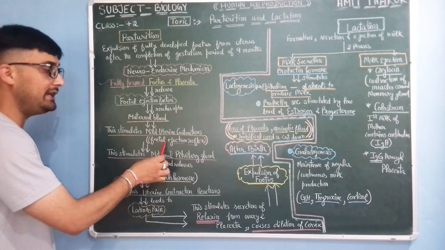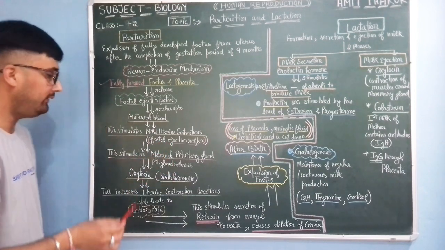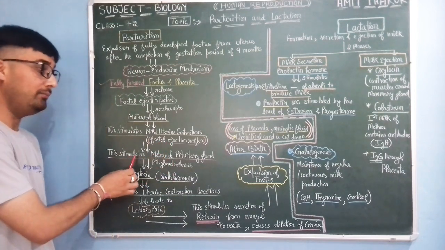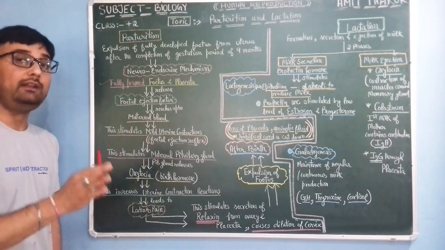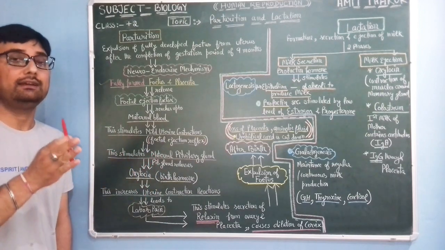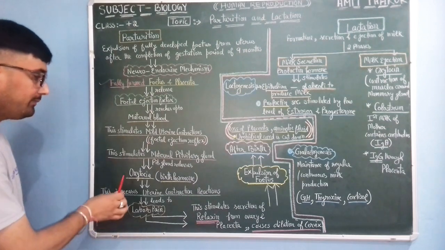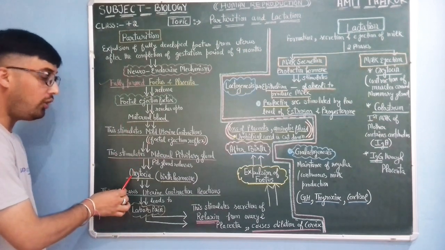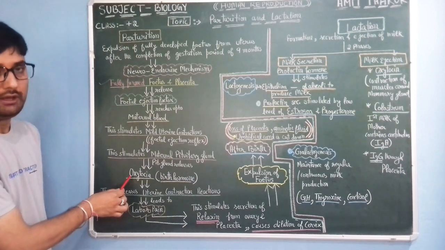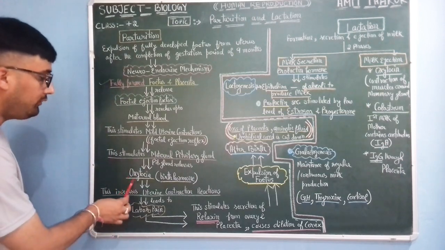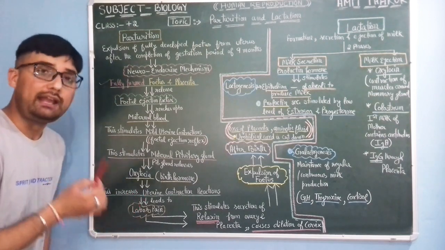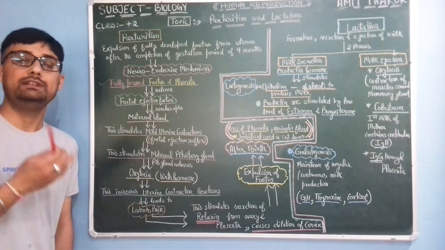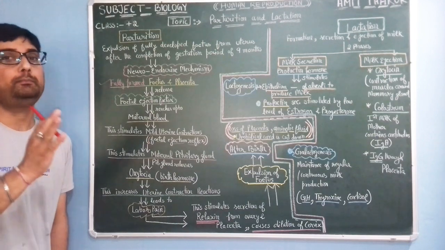When this fetal ejection reflex occurs, it stimulates the maternal pituitary gland, meaning the pituitary gland of the mother. And when the pituitary gland gets stimulated, this gland secretes oxytocin hormone, which is also known as the birth hormone. This oxytocin hormone increases the uterine contractions, which leads to labor pain.